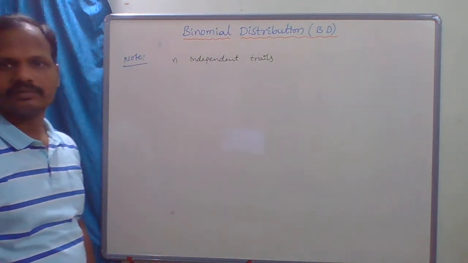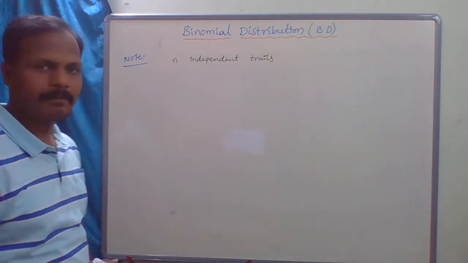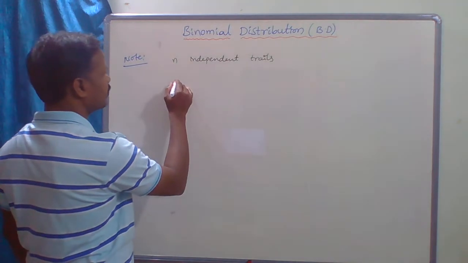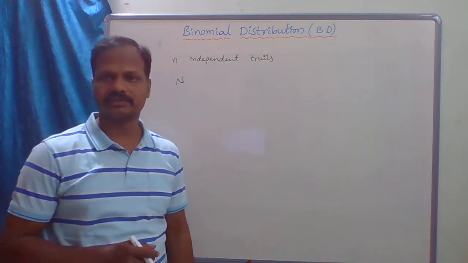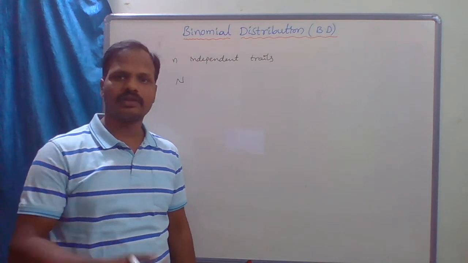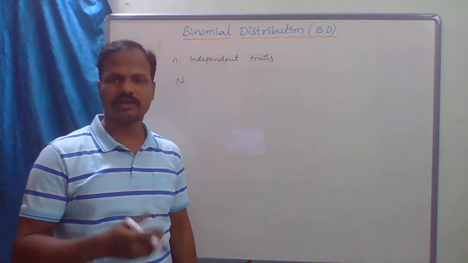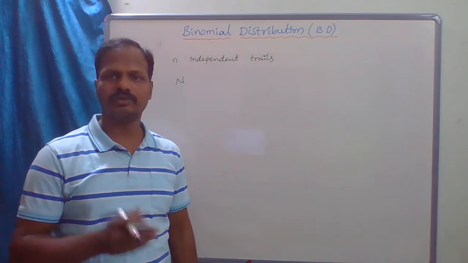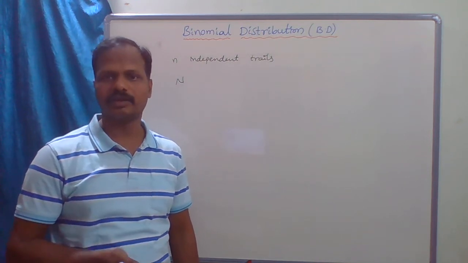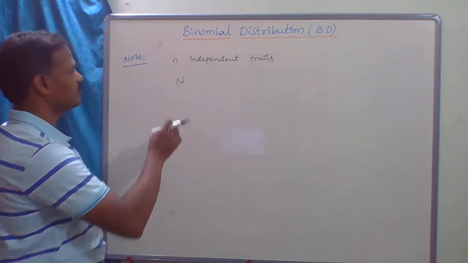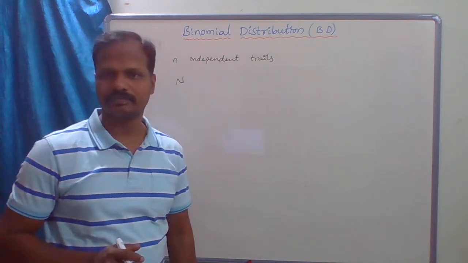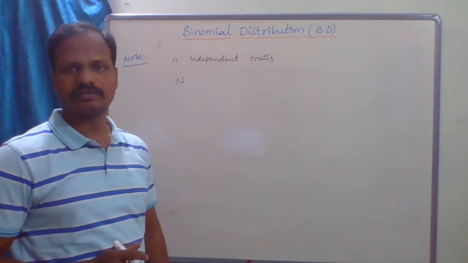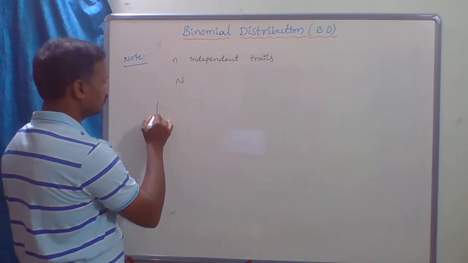If we repeat this experiment capital N number of times, for example throwing a coin, then the frequency of getting success is